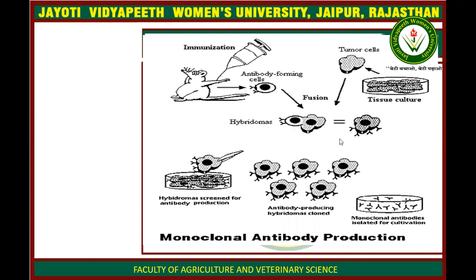This is the hybridoma, and these hybridoma cells are screened for the production of antibodies, and can be used for the production of more antibodies. They are cultured and divided. After culturing, these cells are screened for the production of monoclonal antibodies, and the produced monoclonal antibodies are then isolated.